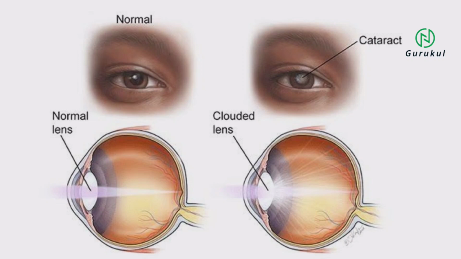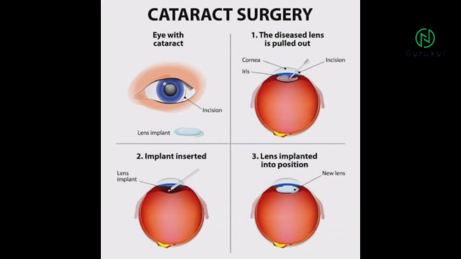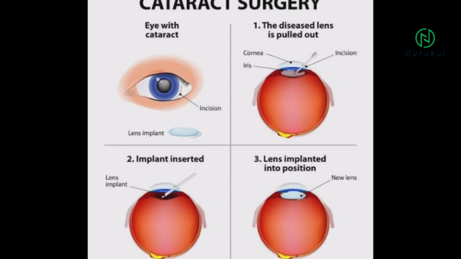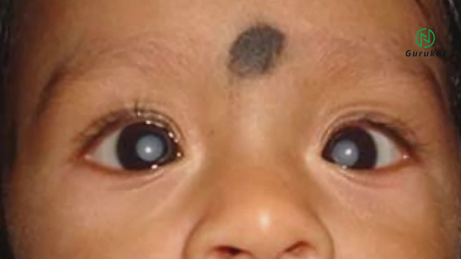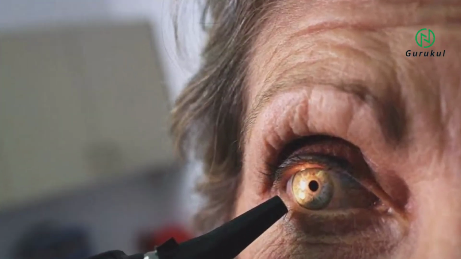Treatment for cataract typically involves surgery to remove the cloudy lens and replace it with an artificial lens. Treatment consists of surgery when a cataract interferes with someone's usual activities. The cloudy lens can be replaced with a clear and artificial lens. This is generally a safe, outpatient procedure.